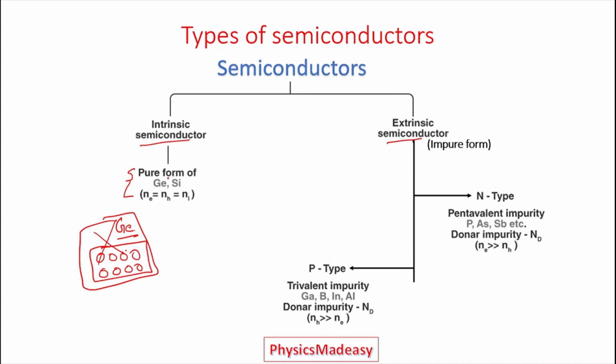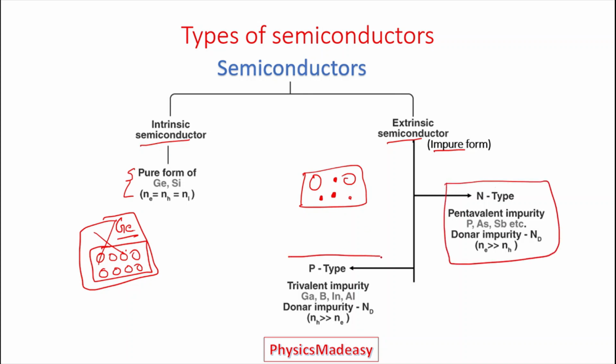It is a pure form, and that is called intrinsic semiconductor. Now extrinsic is an impure form of semiconductor. Means to a pure form we are going to add dopants of other elements. Then the type depends on the type of doping, that will become either N-type semiconductor or P-type semiconductor. We will see this clearly in the next slides.